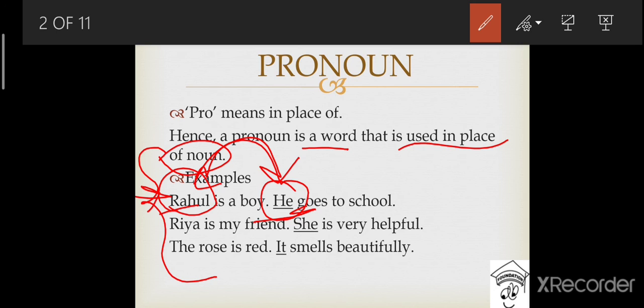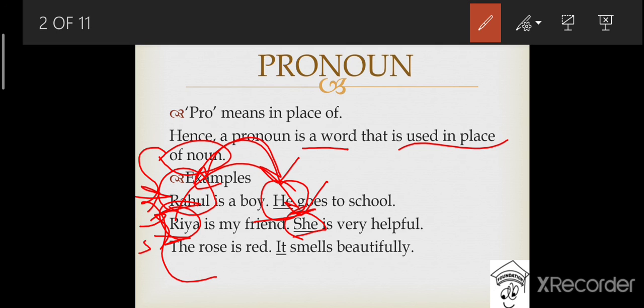The second example says that Ria is my friend. In this sentence, Ria is a noun, right? And to avoid the repetition of the same word Ria, we have replaced it with she, that she is very helpful. She refers to Ria. So in this way, she also becomes the example of a pronoun, right?